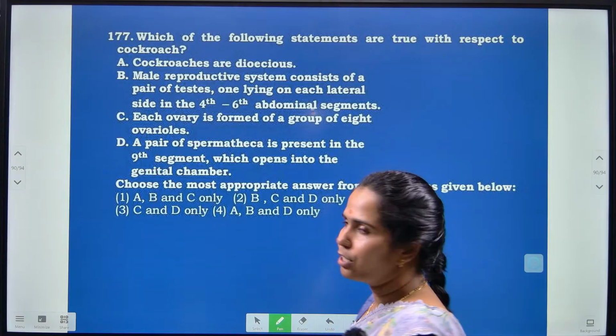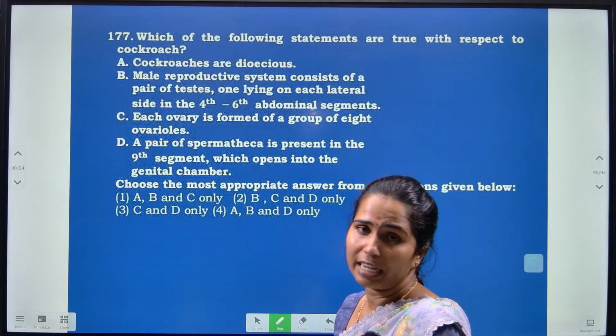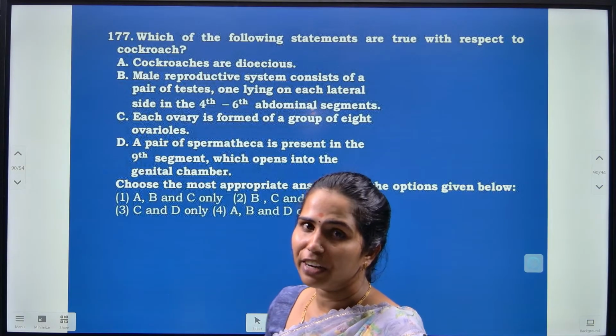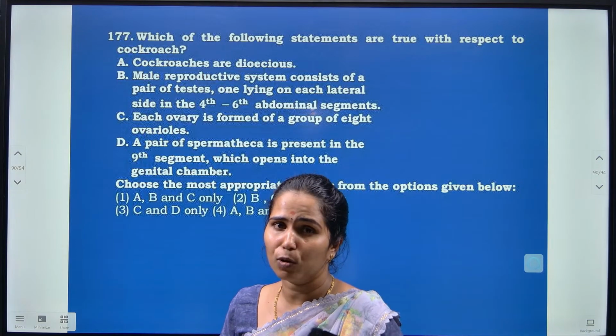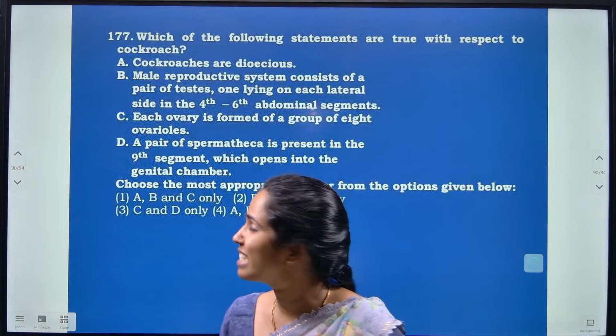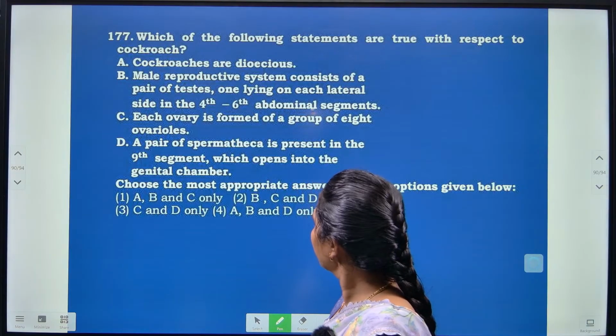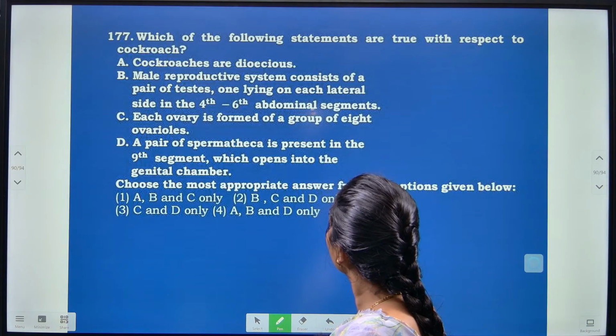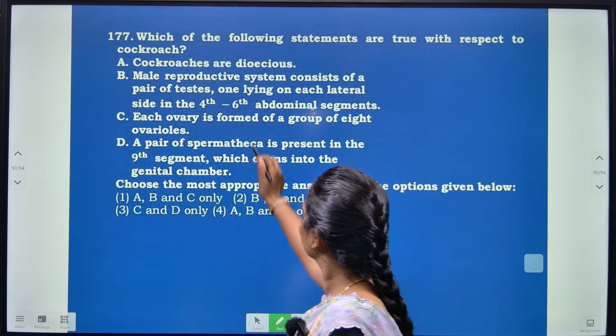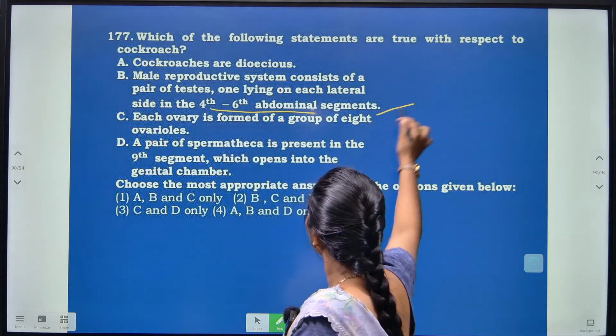Cockroaches are dioecious, where dioecious means we can differentiate male and female cockroaches based upon the presence of the anal style. The male reproductive system consists of a pair of testes, which lie on each lateral side of the 4th to 6th segment of the abdomen.